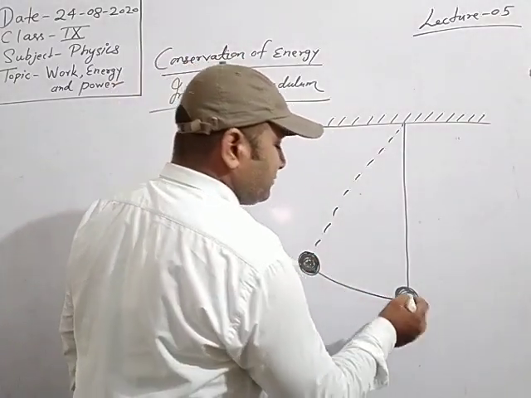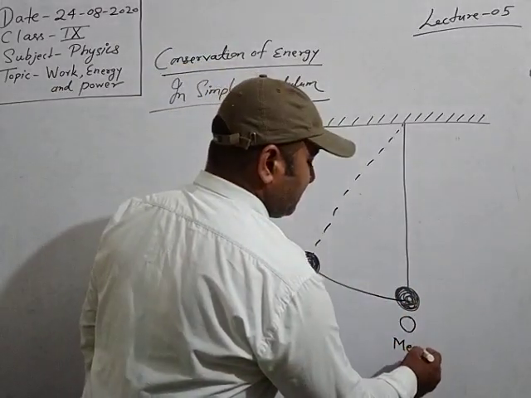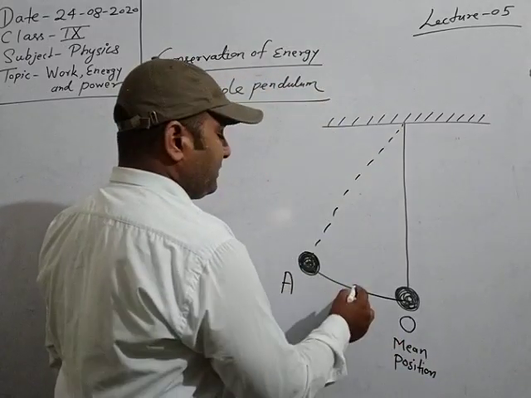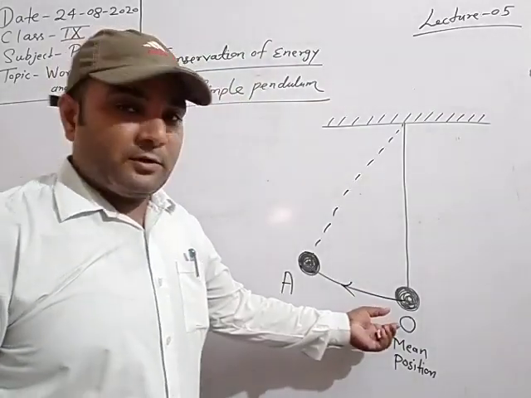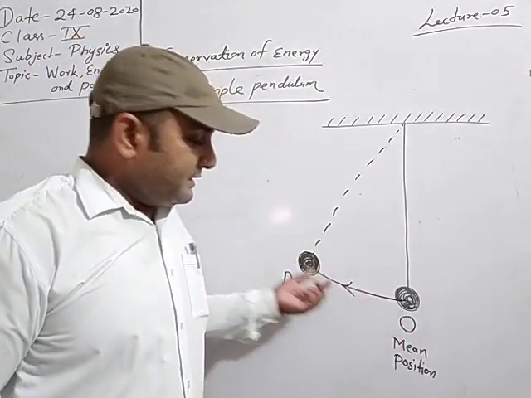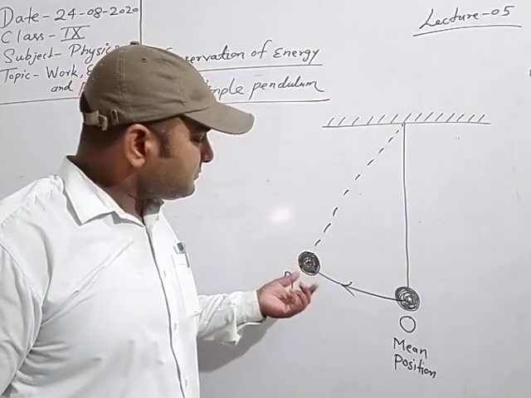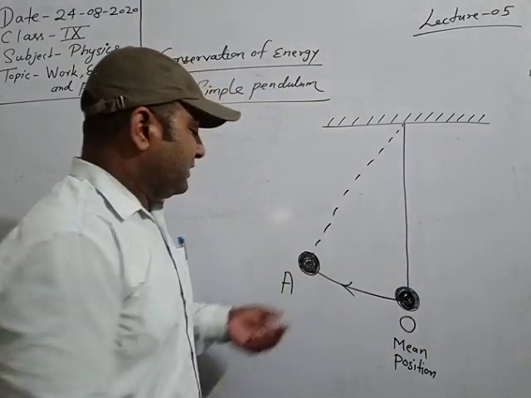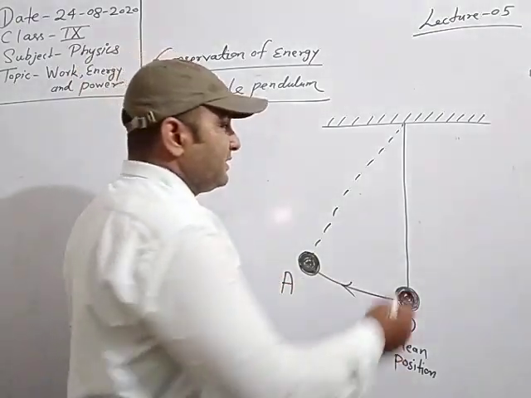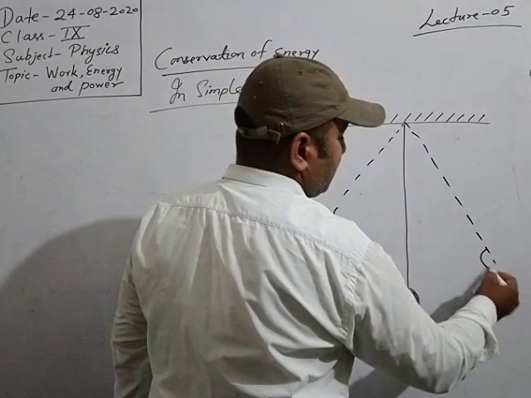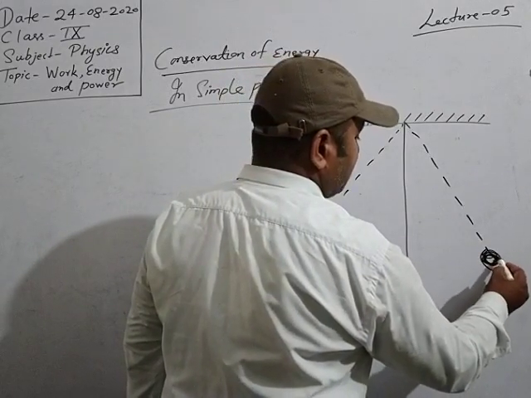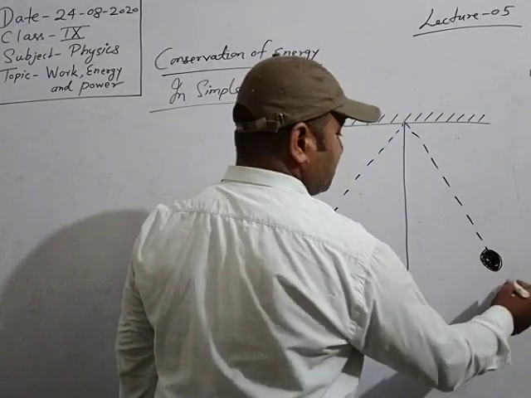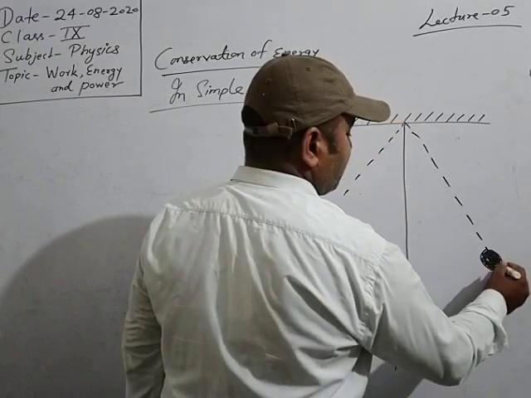This is the origin, or you say the mean position, and here point A. Whenever the body is released from position A, then the body is displaced up to height, or you say position C. Here A, then this one will be B. Very easy concept.